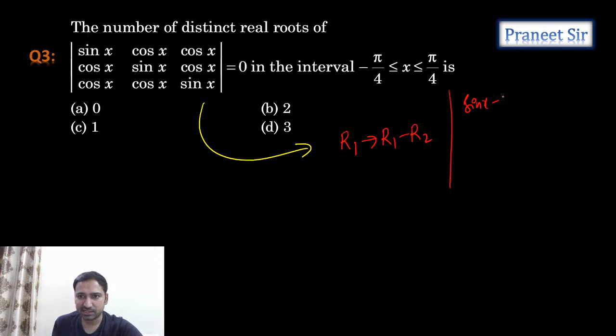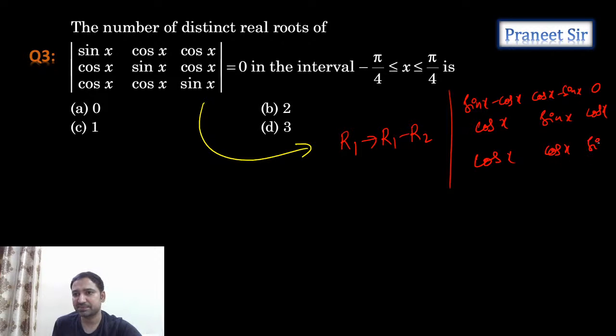Sin x minus cos x, cos x minus sin x, and 0 we get. The remaining rows are the same; we are not changing anything. The determinant of this is equal to 0.